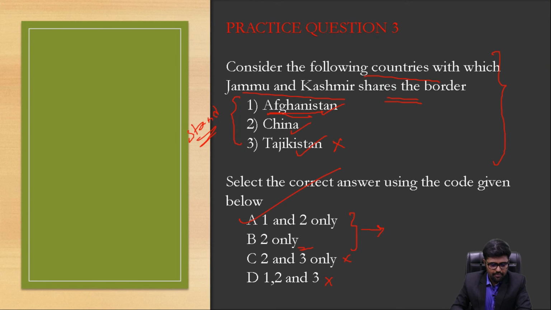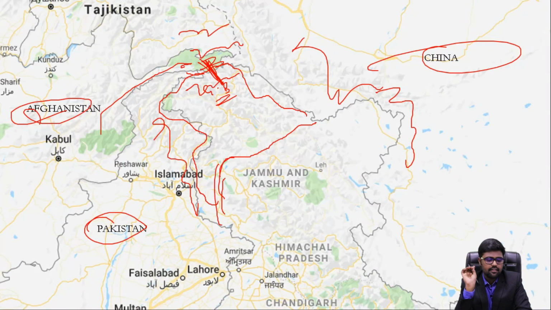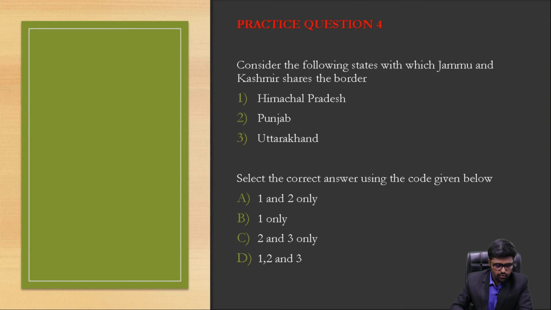Done. So I made it very clear. Now your option should be C. Sorry, your option should be A, and Afghanistan does share a border with Gilgit-Baltistan, and since we claim Gilgit-Baltistan as our integral part, we should also say that Jammu and Kashmir shares a border with Afghanistan. Okay, done. Now coming to the fourth one.